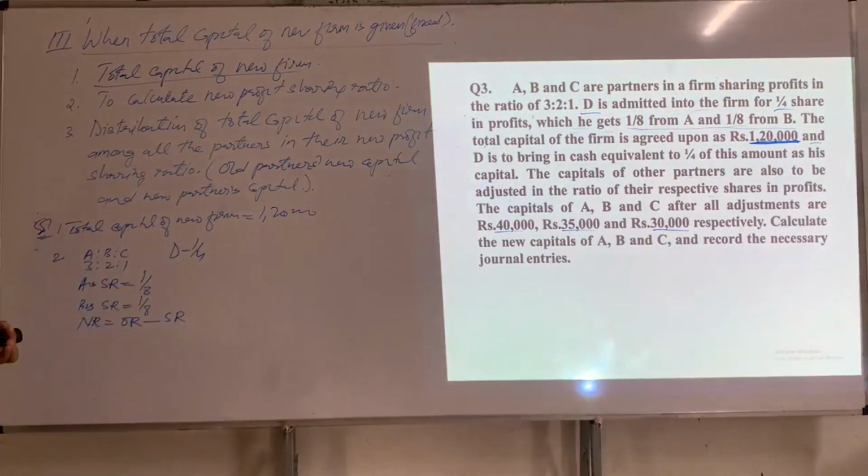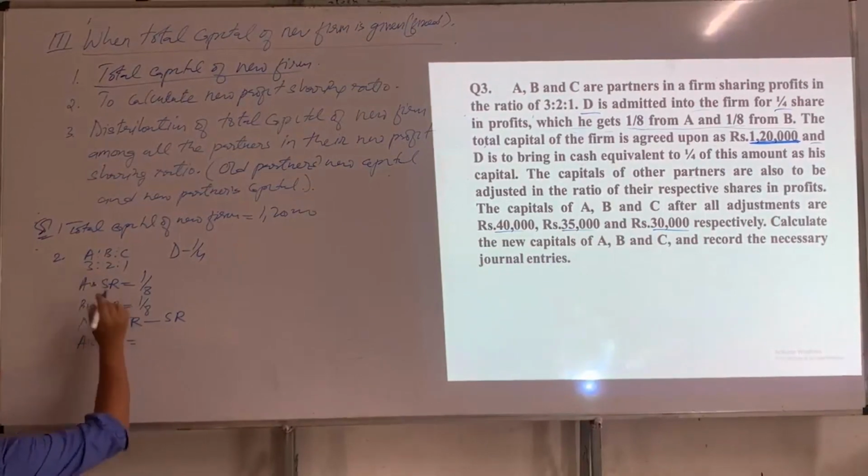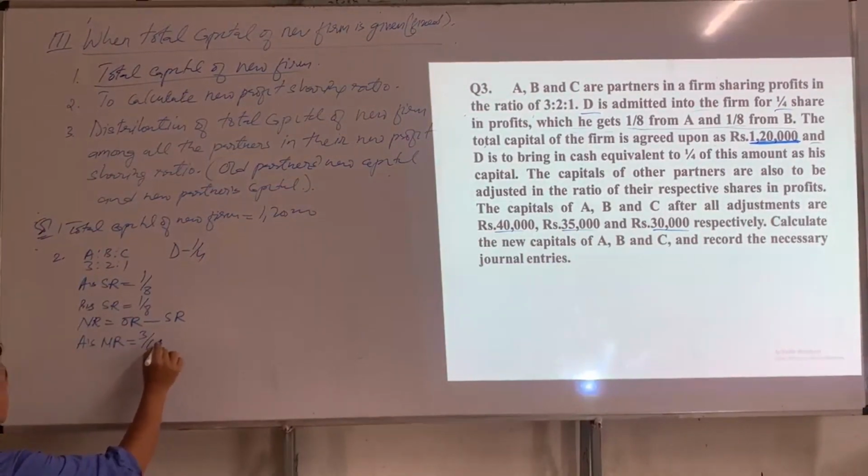Now we can find new ratio of all the partners. So here A's new ratio is equal to, what is A's old ratio? A's old ratio is 3/6 minus, what is A's sacrificing ratio? A's sacrificing ratio is 1/8.